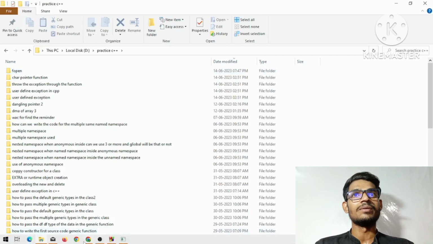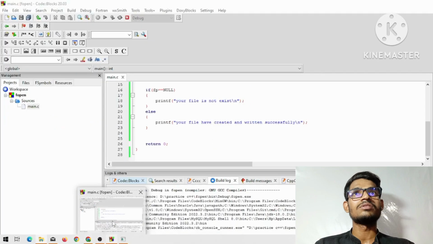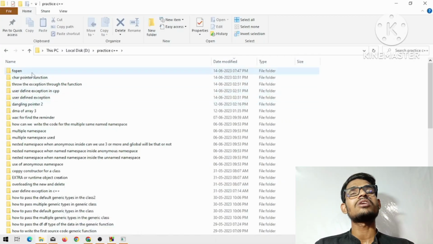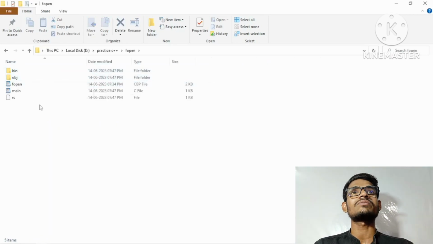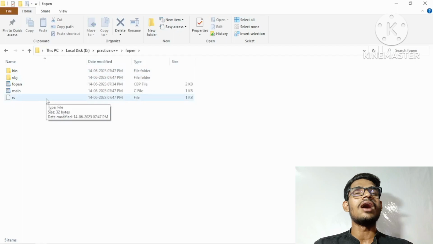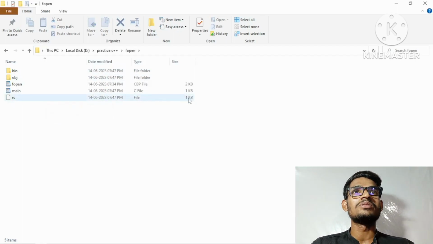You can see here that fopen is our project name. Same as here, we have also created one fopen project. Inside this project we have one file, that is rs. So you can see that one file has been created, and the size of this file is 1 KB.